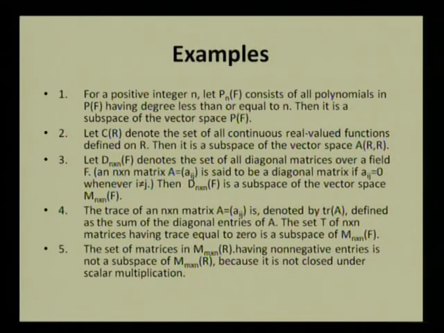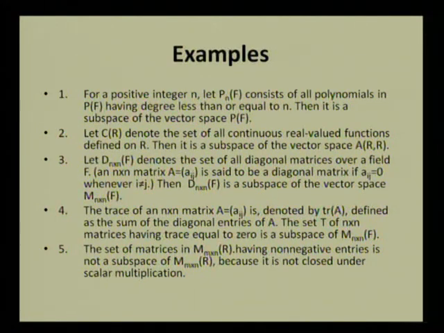The trace of an n cross n square matrix A equal to (Aij) is denoted by trace of A, defined as the sum of all diagonal entries of A. Then the set of all n cross n matrices having trace equal to 0 is a subspace of M n cross n (F).